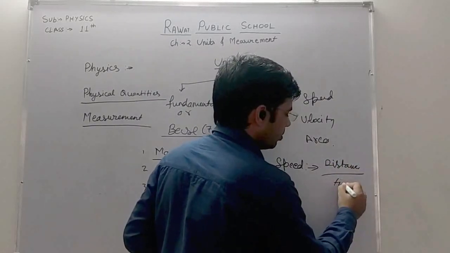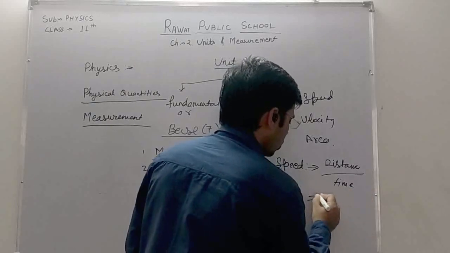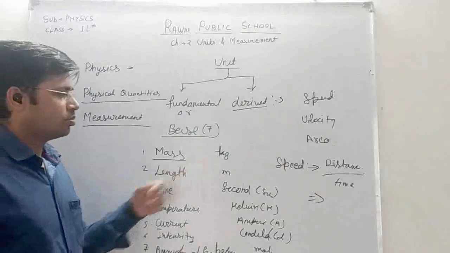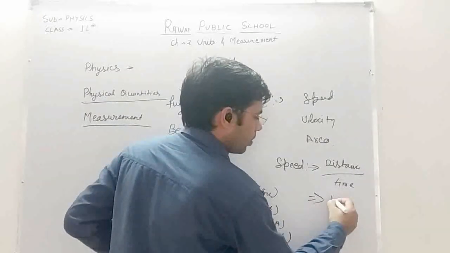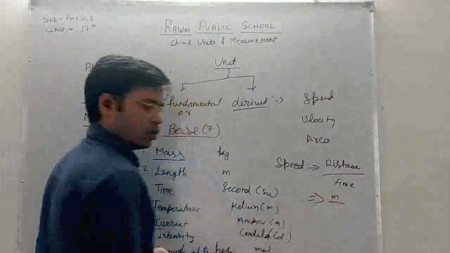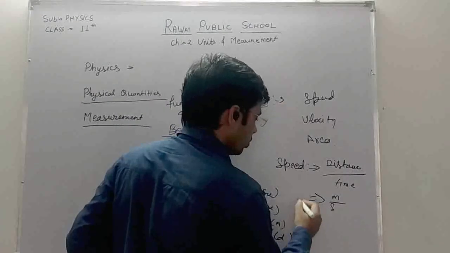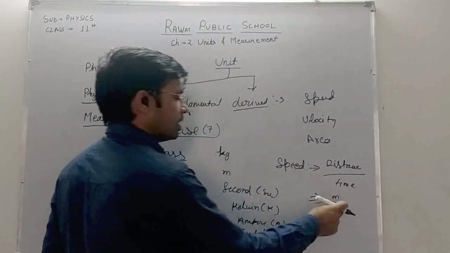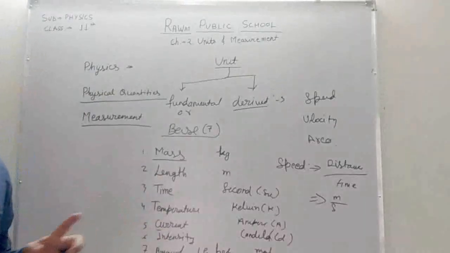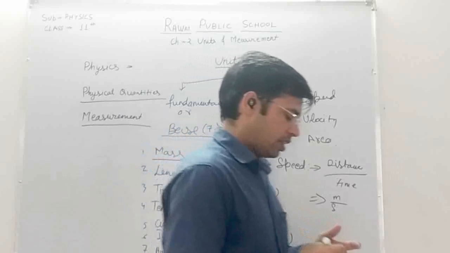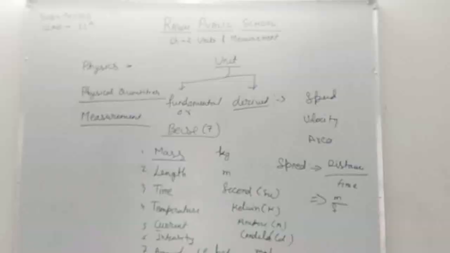So what is the unit of distance? That is length, that is meter. And what is the unit of time? That is second. So the unit of speed is meter per second, and so on. We can derive the unit of any physical quantity with the help of the fundamental quantities.